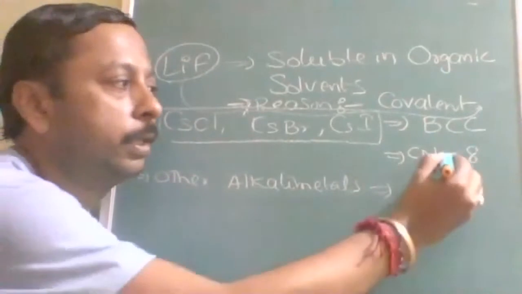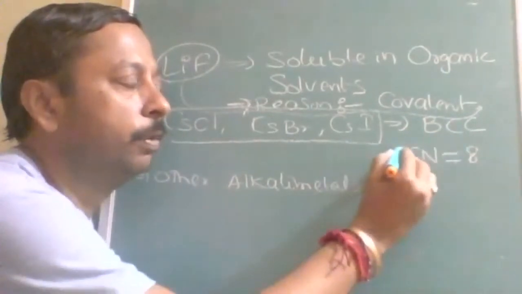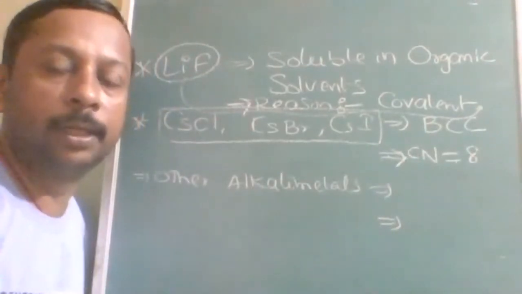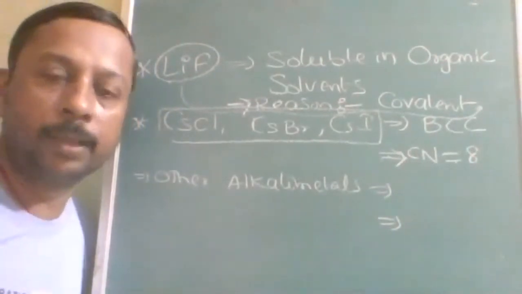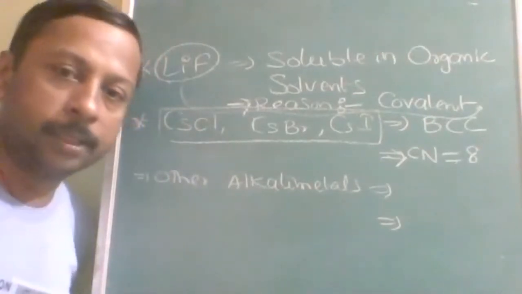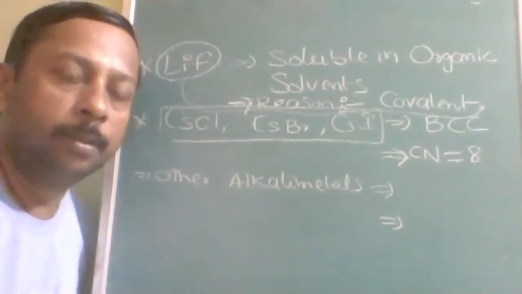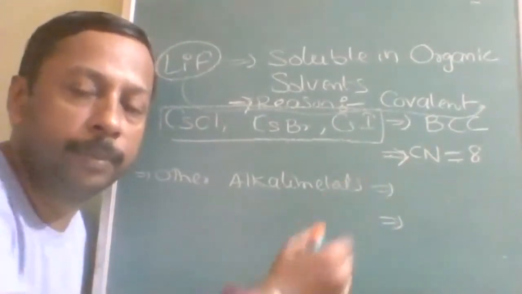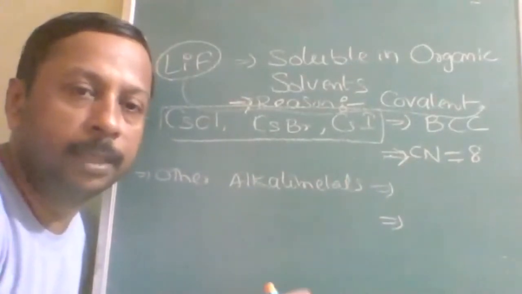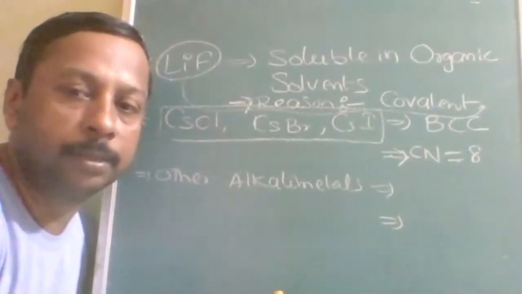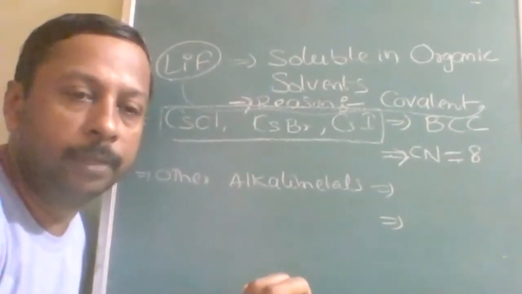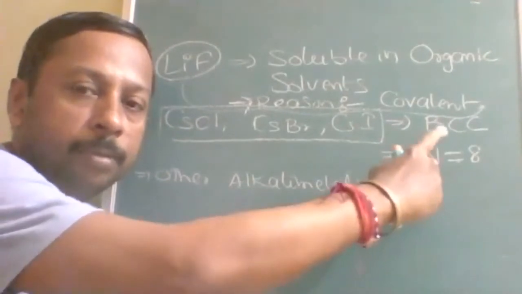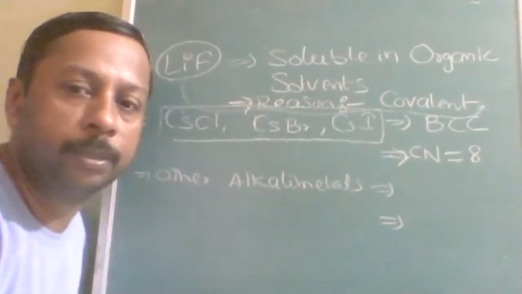How it is 8, you will come to know before the final exams. Most of the students at the +1 level, 11th class or first year, get less marks because most of the topics are interlinked. So like coordination number, you have to remember. If you are not remembering, in weekend exams and small exams you will get fewer marks. But don't get demotivated with that. Understood? Once you have full clarity about the coordination number and the body centered cubic, it will be fine.